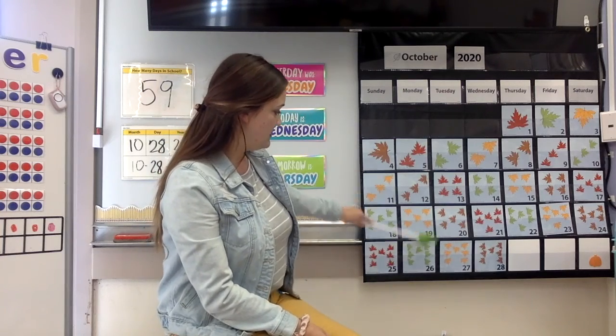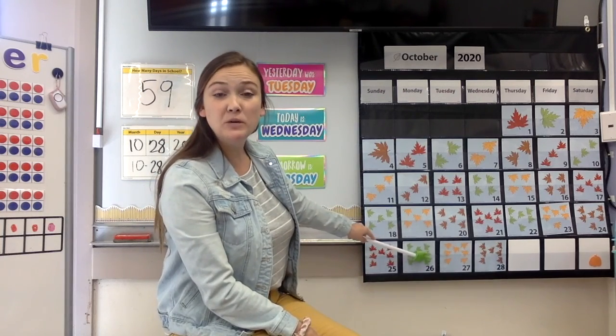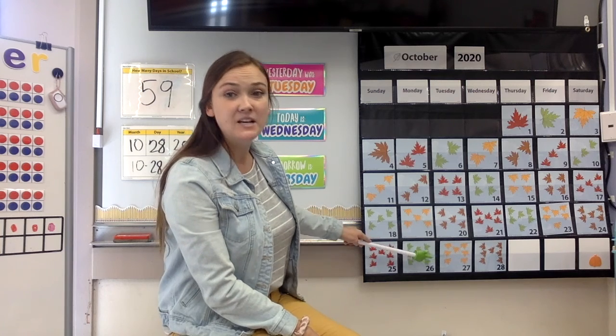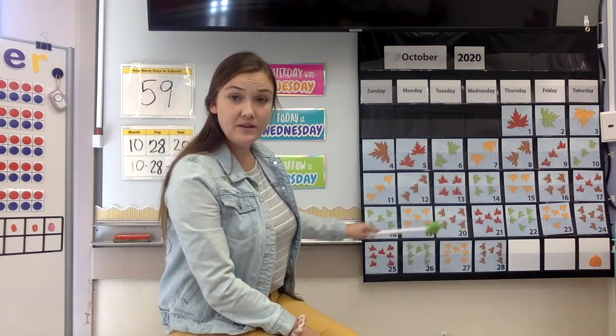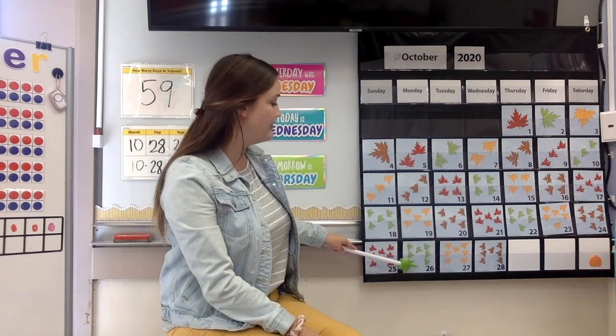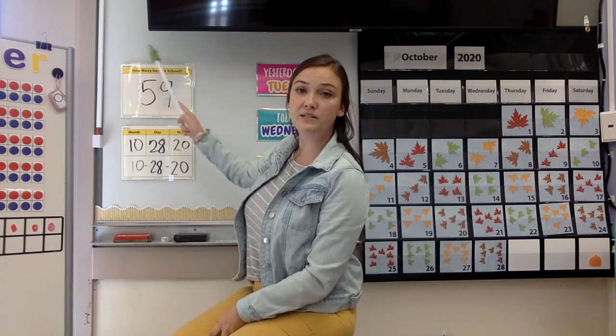Now we are going to find out how many days that we've been in school. Last time we had Number Corner, we were right here on Monday, and we were in school for 57 days. So let's find out how many days we've been in school now. We are going to start at 57 and count on. 57, 58, 59. One more time. 57, 58, 59.